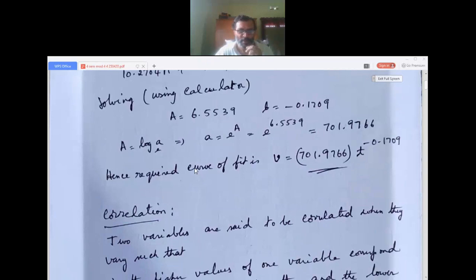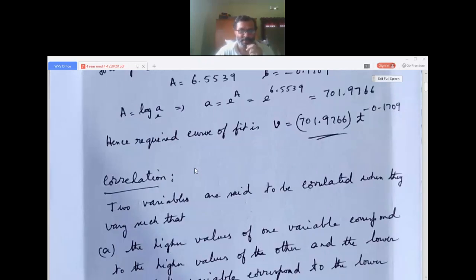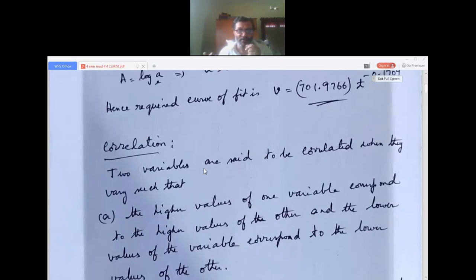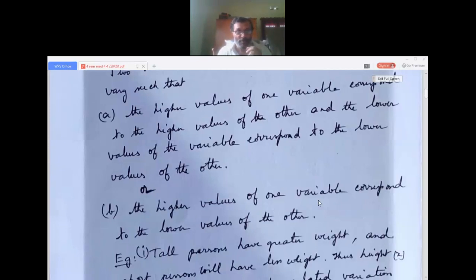A very simple concept. Two variables are said to be correlated when they vary such that the higher values of one variable correspond to the higher values of the other, or the lower values of one variable correspond to the lower values of the other. There is some connection, correlation. Or the higher values of one variable correspond to the lower values.